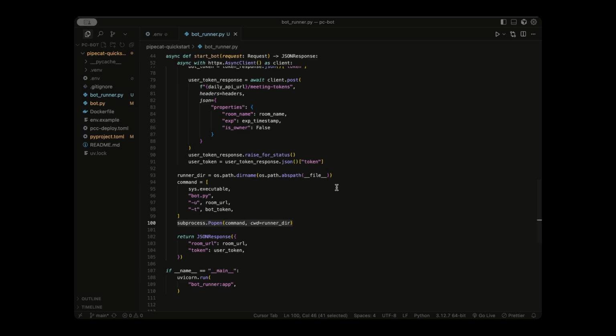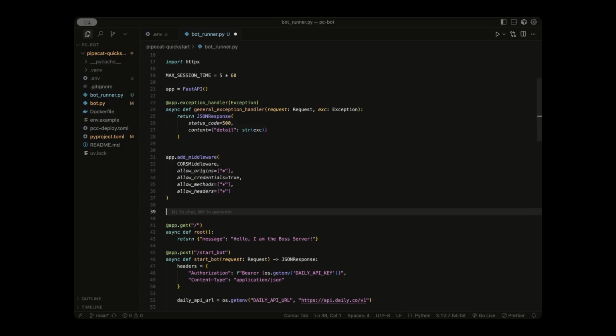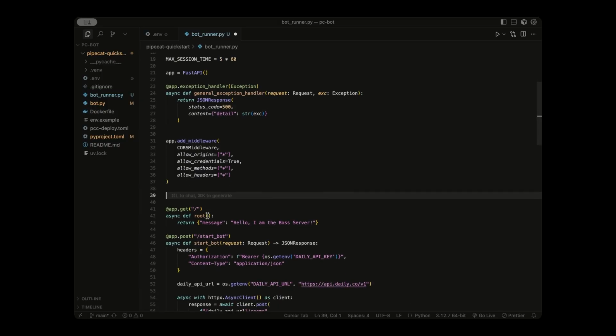Okay, our bot runner server is fully functional, but we have to run it and then open an index.html file separately. Let's combine them so our bot runner server also hosts our web page. So let's go up to where we initialize the CORS middleware right here. And just below it, let's add the code to serve our frontend folder.